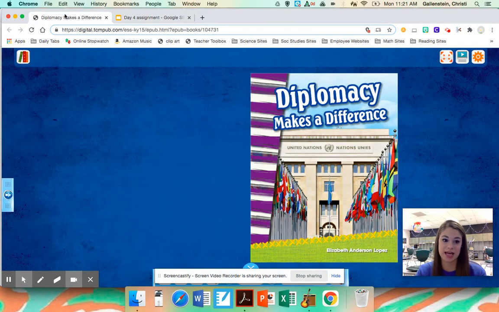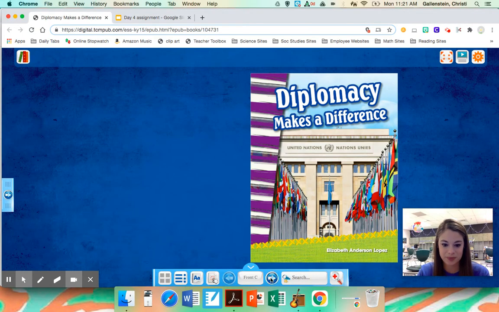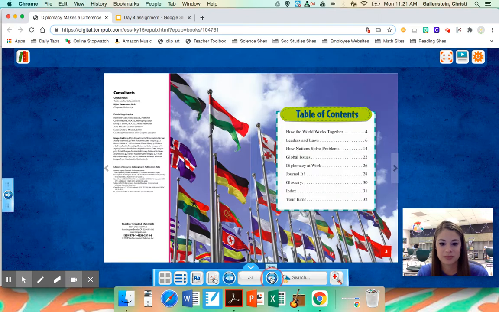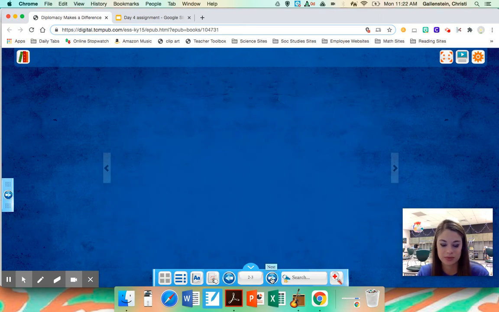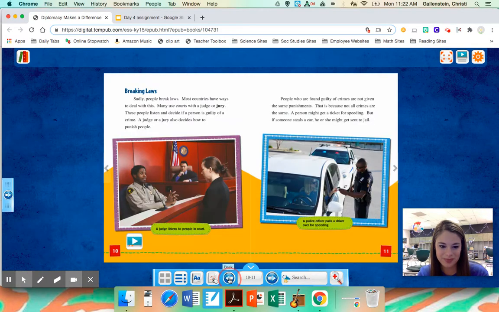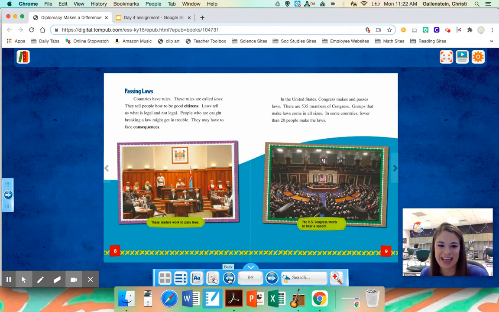So I'm going to switch tabs, go over to pages 8 and 9. There it is. Okay, so we want to find some reasons to support or explain why laws help people to be good citizens. So let's skim through this section on passing laws.